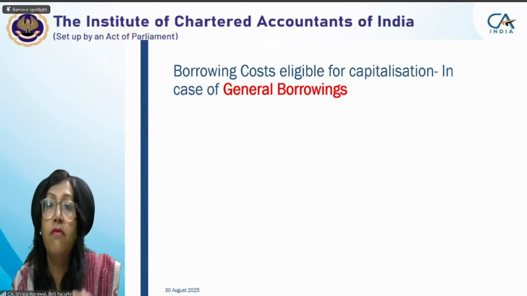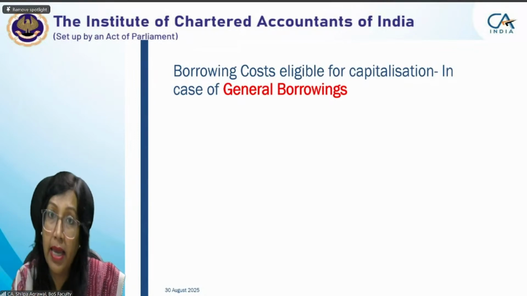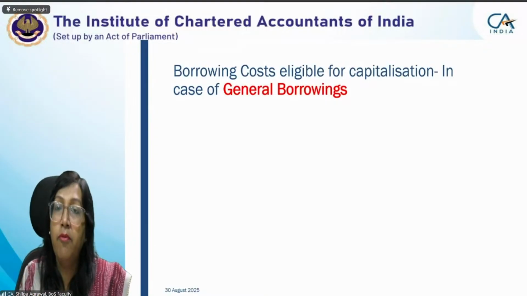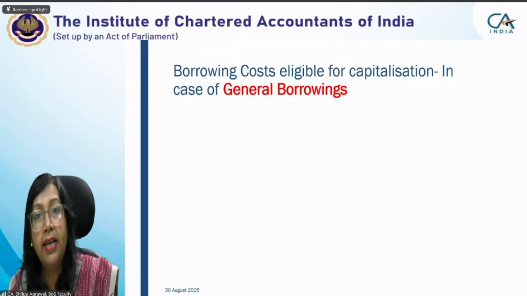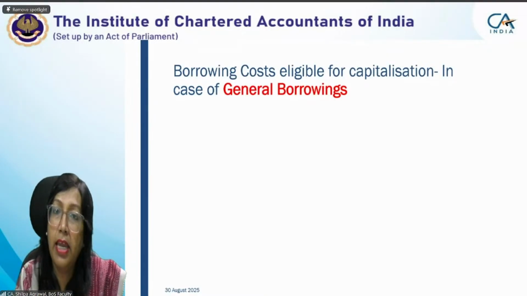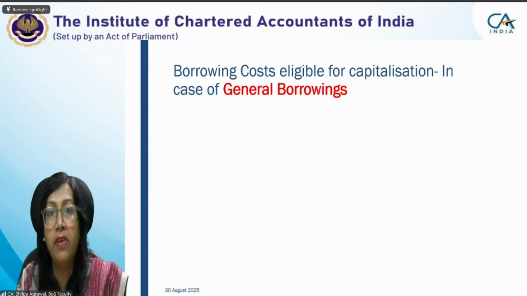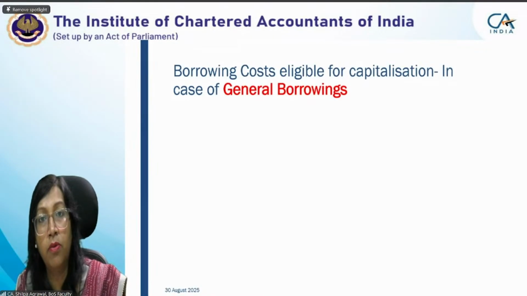Similarly, we have some general borrowings for which we have not defined the purpose, for what particular asset we are borrowing it. We have borrowed it and we are using it. For example, we have issued debentures, and the funds raised from those debentures can be used for any purpose of the operations of the entity, any purpose which the management feels apt. In such a situation, the debentures will be considered general borrowing.